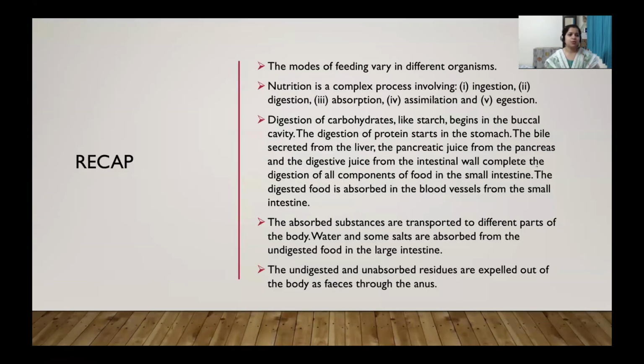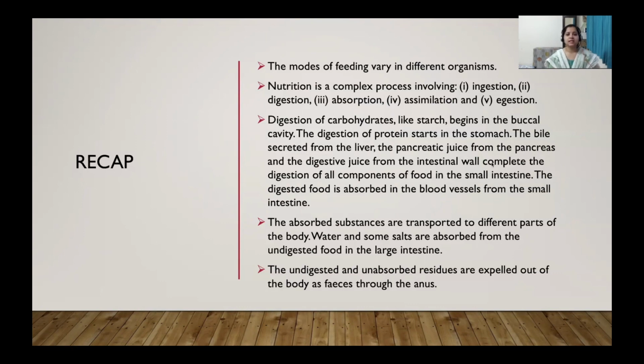So let's have a quick revision of what we have learned. We know the feeding of different organisms, means ingestion, varies from organism to organism, and digestion in human beings occurs in different steps such as ingestion, digestion, absorption, assimilation and egestion. The digestion starts in the buccal cavity, then in the stomach.